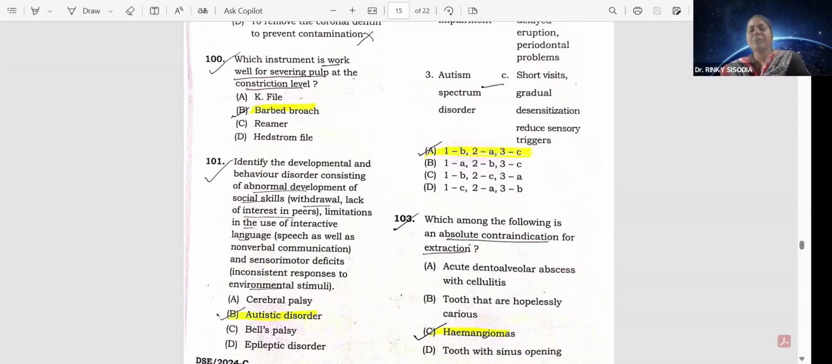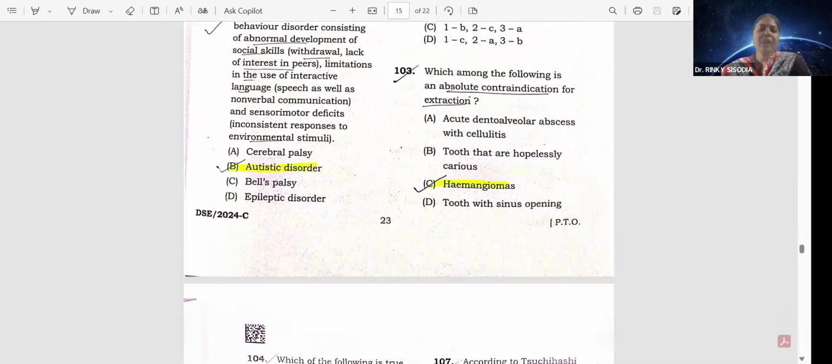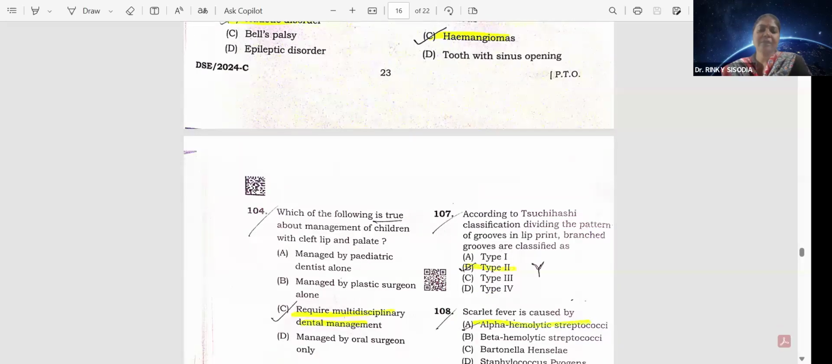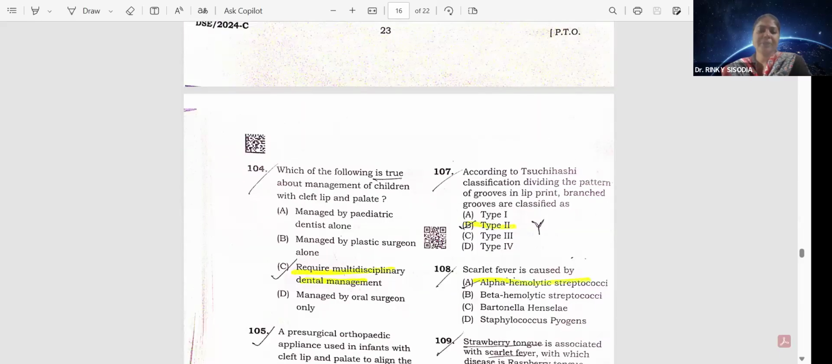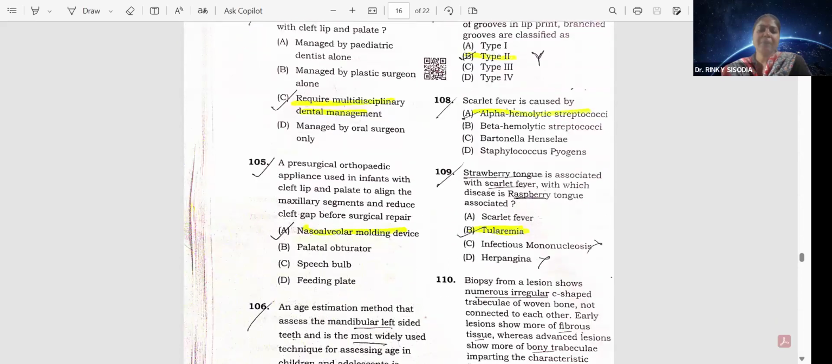Which among the following is an absolute contraindication for extraction? That is a hemangioma, option C. 104. Which of the following is true? That is about management of children with cleft lip and palate, that is option C. Require multidisciplinary dental management. Question 105. A pre-surgical orthopedic appliance used in infants with cleft lip and palate to align the maxillary segment and reduce cleft gap before surgical repair, that is a nasoalveolar molding device.